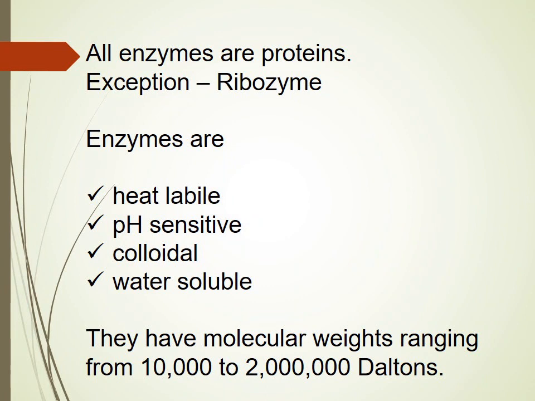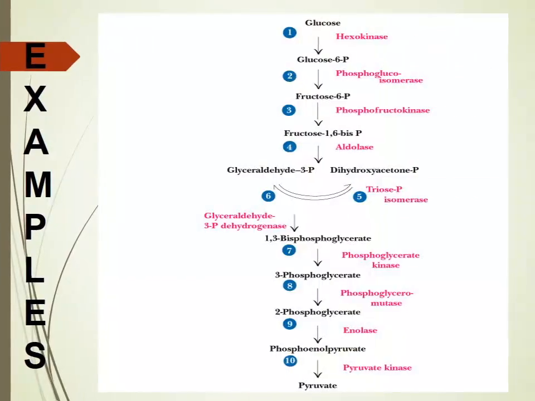Chemically, enzymes are proteins. There's an exception, which is ribozyme. Being proteins, enzymes are thermolabile, they are sensitive to pH, they are colloidal in nature, and they can be denatured and precipitated with salts, solvents, and other reagents. Some examples of enzymes: in glycolysis, we have hexokinase, phosphoglucoisomerase or phosphohexose isomerase, several enzymes. In the process of digestion, we also have pepsin, trypsin, etc.